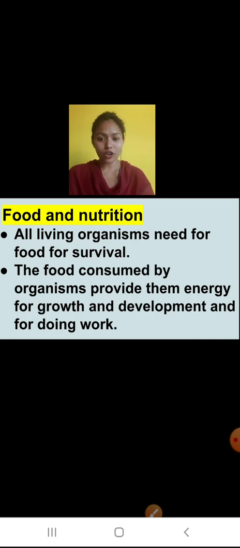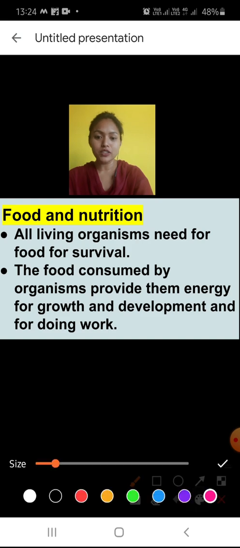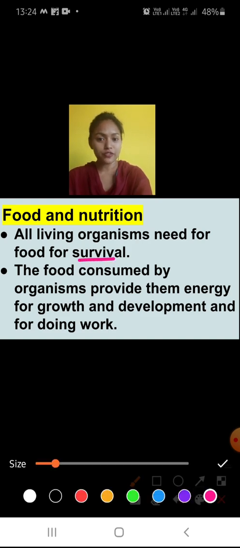So let's begin. First of all, we'll talk about food and nutrition. We all know food is very important for our body. What does it give? It gives energy to our body for doing different body functions. First of all, living organisms need food for survival. The food consumed by organisms provides them energy for growth and development, and for doing work.